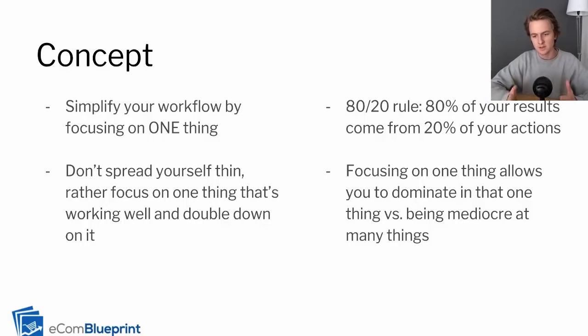And so this kind of comes from the 80-20 rule, and that says that 80% of your results come from 20% of your actions. A good example of that in practice would be if you have a general store. If you have a general store, probably 20% or less of your products are going to bring all of the sales, right? And so you can focus in on that 20% of your actions that bring in the most results. So you want to find one thing that brings in massive results and then focus all in on that.